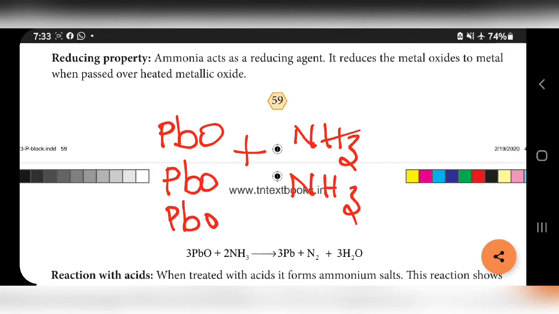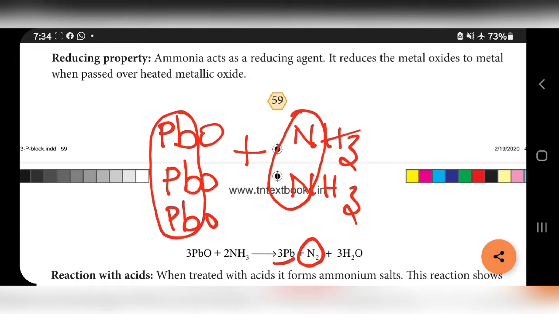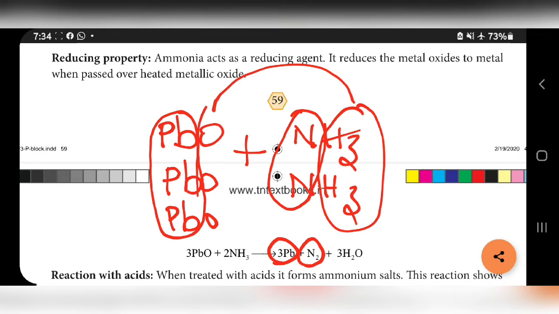See this reaction. 3PbO, lead oxide, is reacted with two molecules of ammonia. These two nitrogen are removed as N2. From this 3PbO, 3Pb is removed. The remaining 6 hydrogen takes 3 oxygen, which means it is removed as 3H2O.